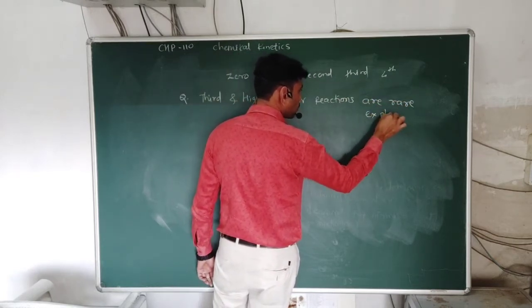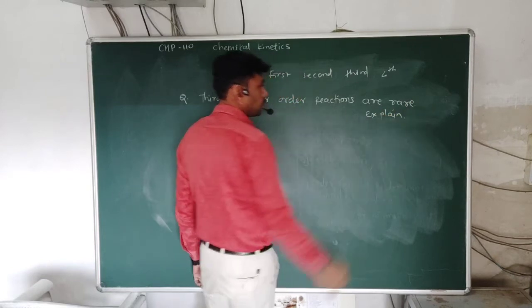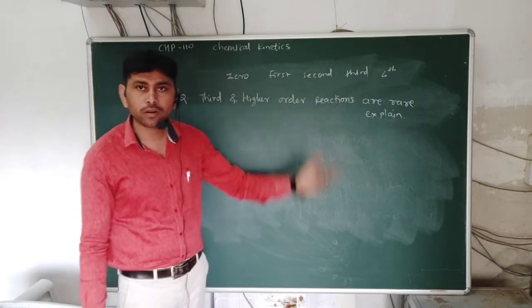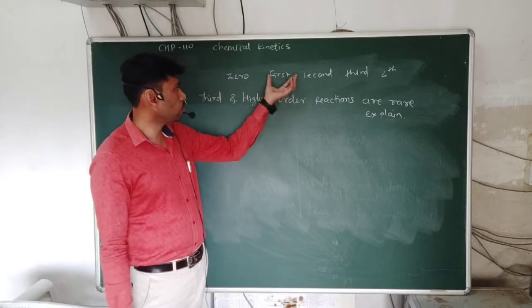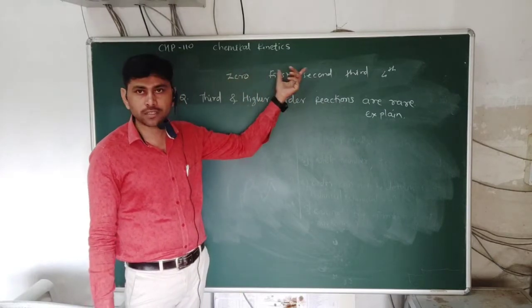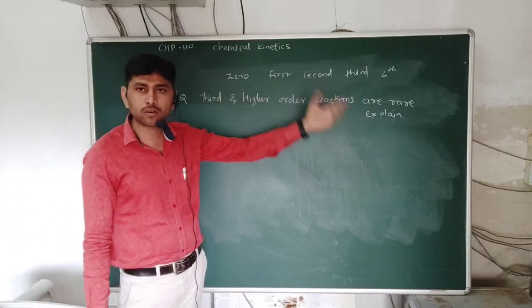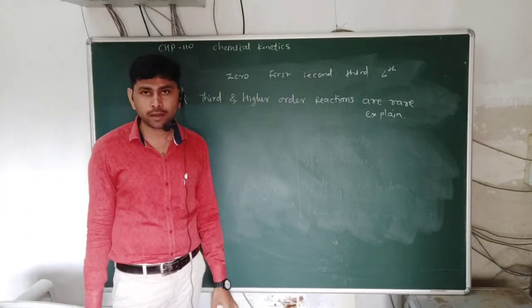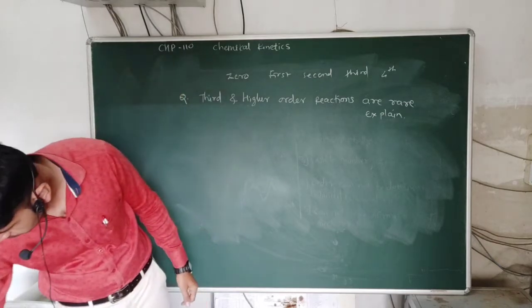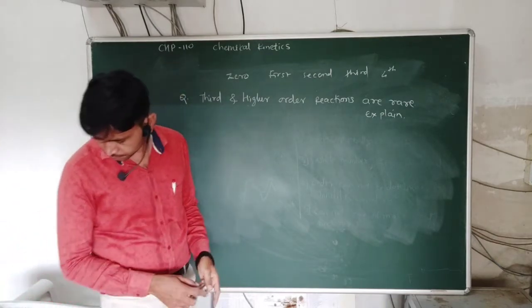Explain. So we have to explain why third order and higher order reactions are rare. The most common are first order and second order reactions, but third order and higher order reactions are very rare.